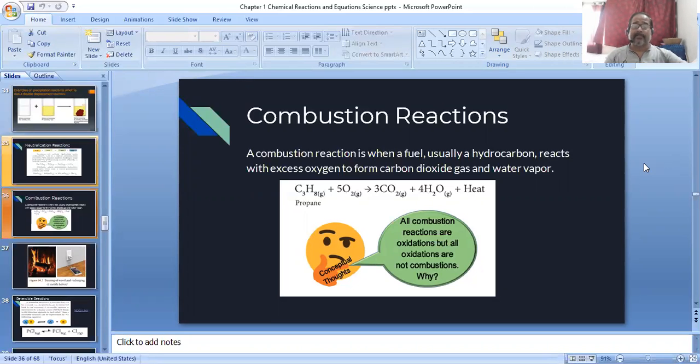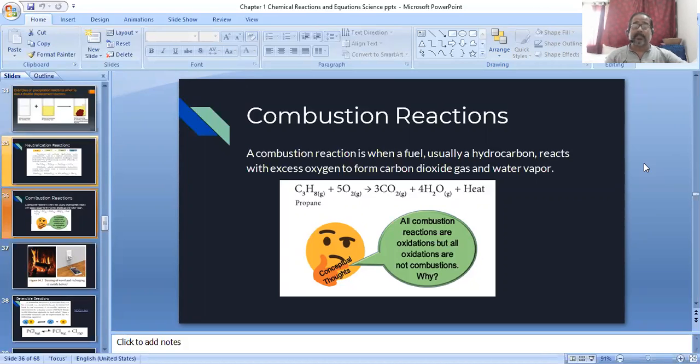It means that any type of hydrocarbon, like methane, ethane, propane, butane, pentane, that means a group of the alkane family, burns. After burning, they convert into carbon dioxide and water vapor. And also in this process, they produce a large amount of heat. So all combustion reactions are oxidation.